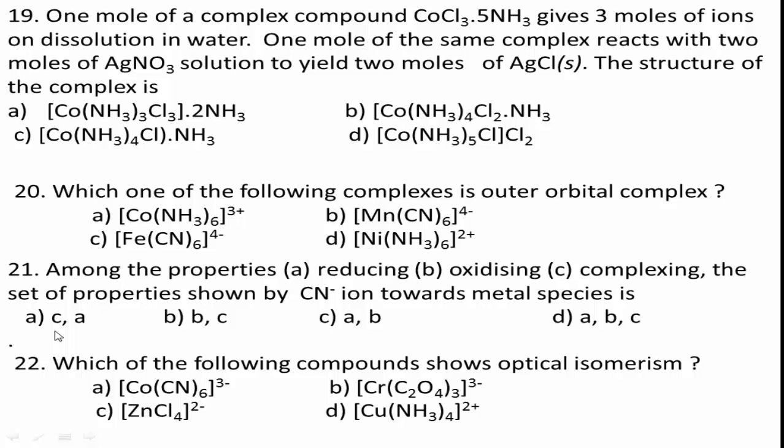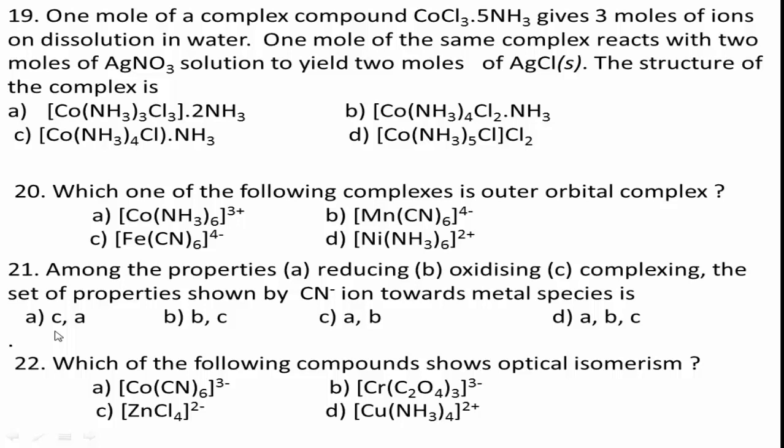Yes, it is given that 1 mole of the complex compound CoCl3·5NH3 gives 3 moles of ions on dissolution in water. 1 mole of the same complex reacts with 2 moles of AgNO3 and yields 2 moles of AgCl. The complex is [Co(NH3)5Cl]Cl2, as 2 Cl- ions are outside the coordination sphere.